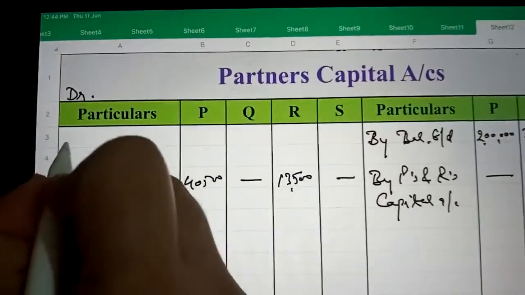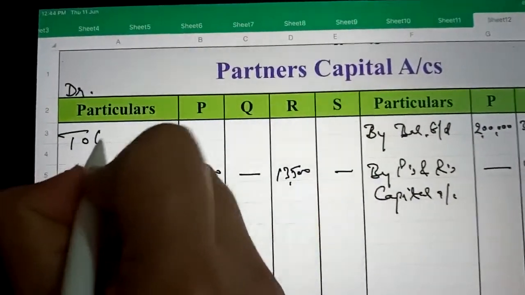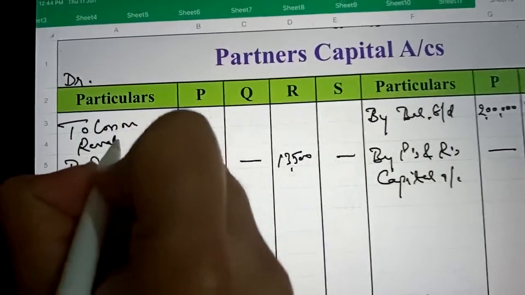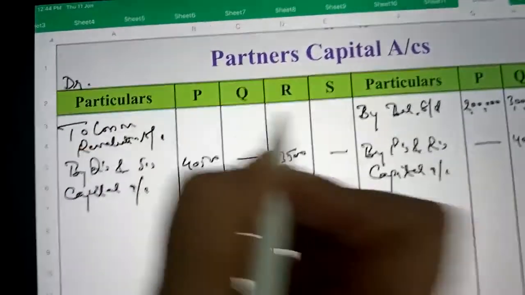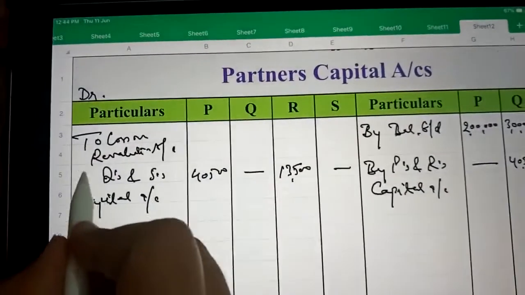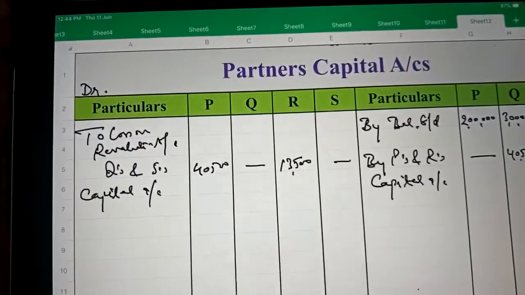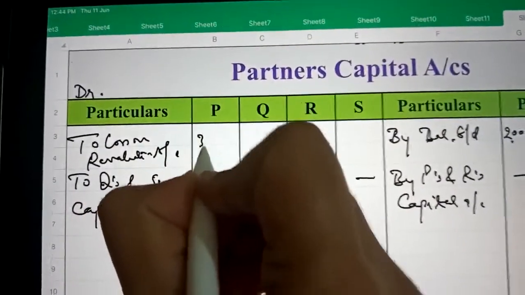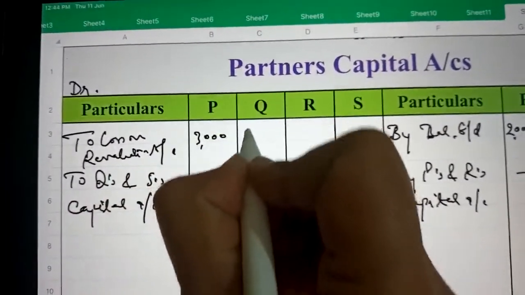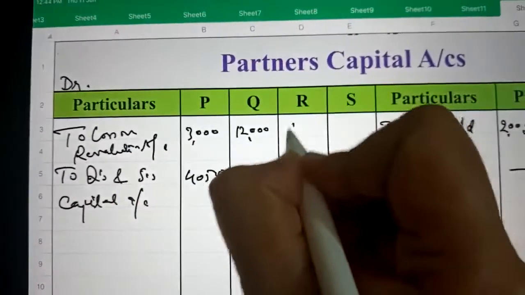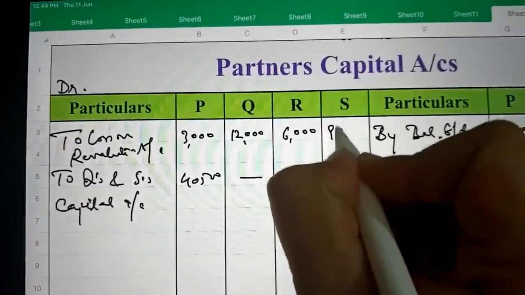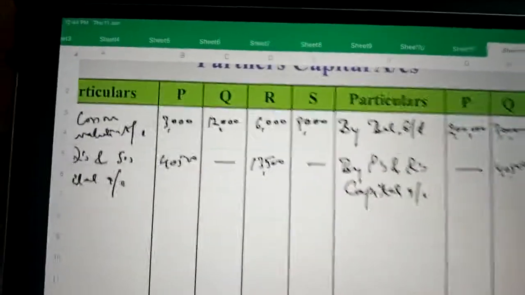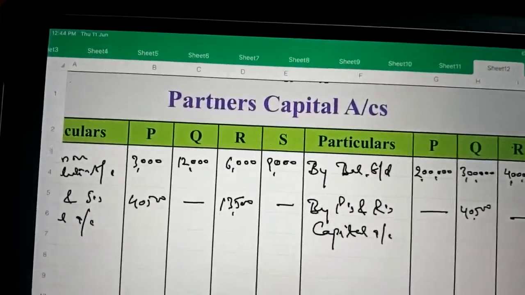So here we will write: to loss on revaluation account, 3,000, 12,000, 6,000 and 9,000. There is no other adjustment, so now we can total it.